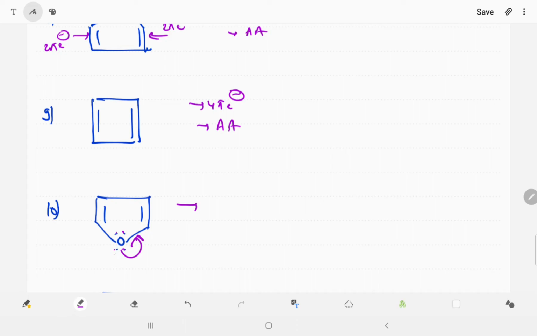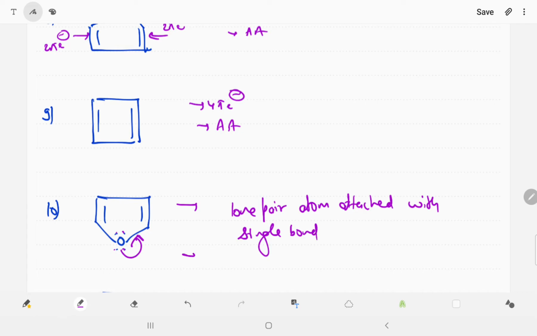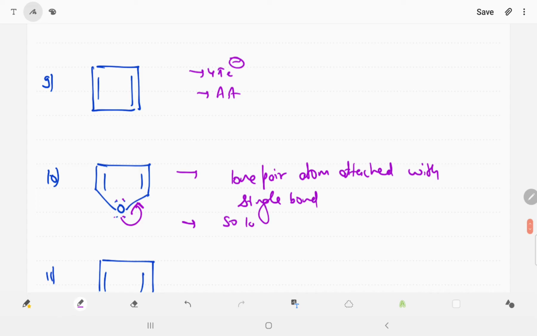Now understand, a lone pair atom attached with a single bond, the lone pair counts as pi electron only one. Okay, so it has 6 pi electrons, which means aromatic.